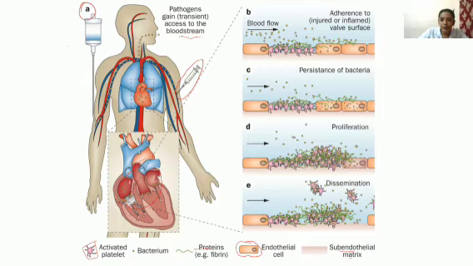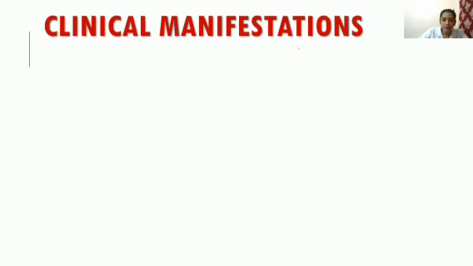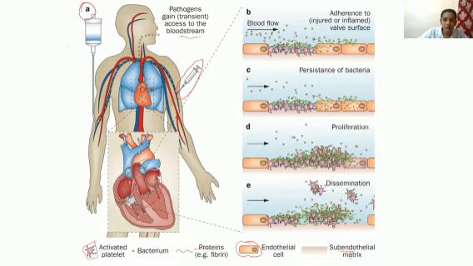Then B, blood flow will be happening to the heart. So finally, the bacteria enter the heart also, and there is adherence to the injured or inflamed valve surface. So already some malformation is there. That is, continuity of the endothelial cells is not there.